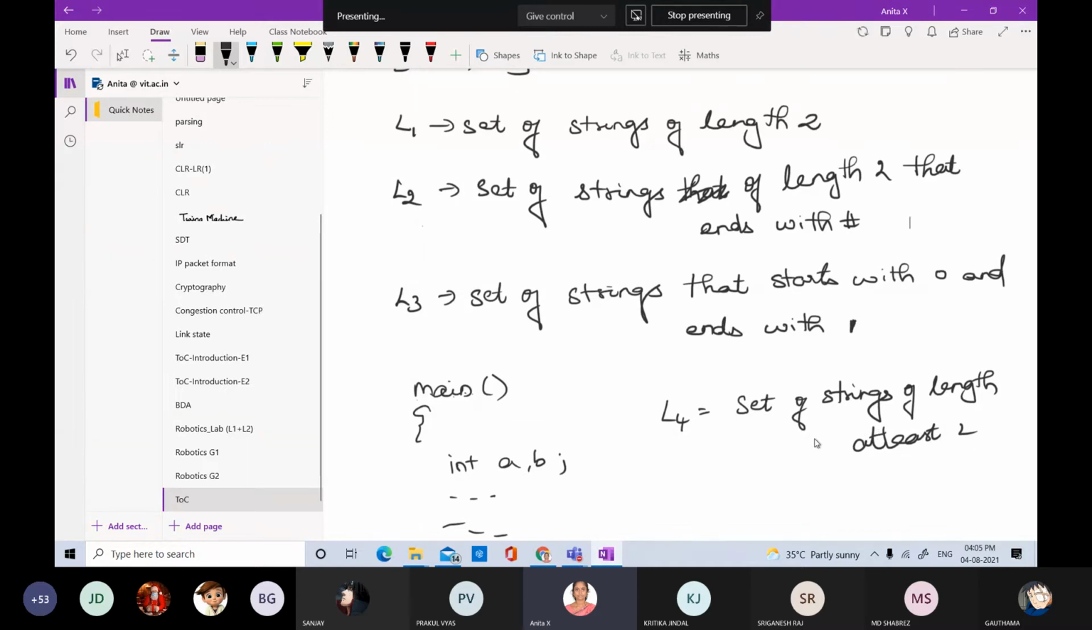So what is the thing here? Again the maximum range is not given. So please make a note over here. A comma B is the set of alphabets. Okay, A comma B is the set of alphabets. Here what is given? Set of strings of length at least 2. So is A possible in this language?